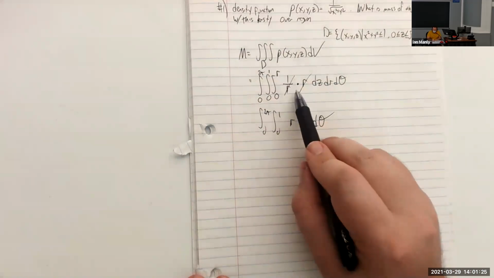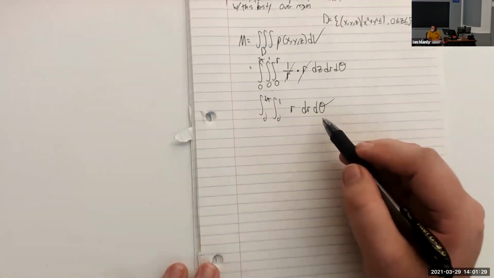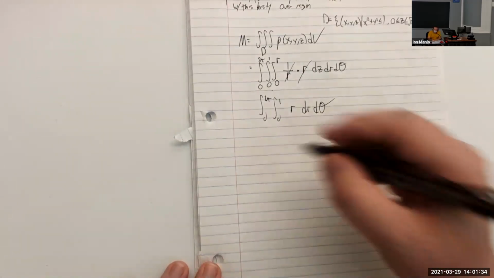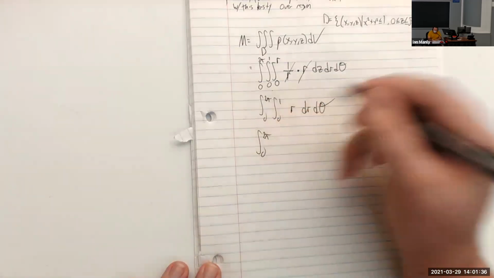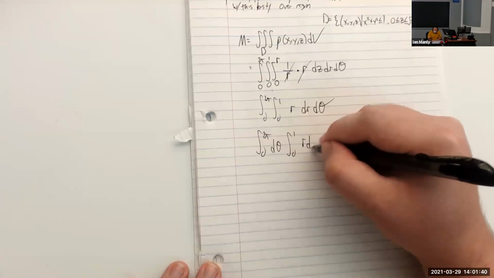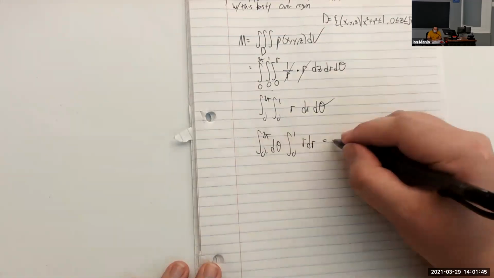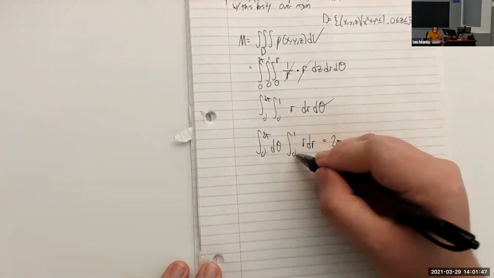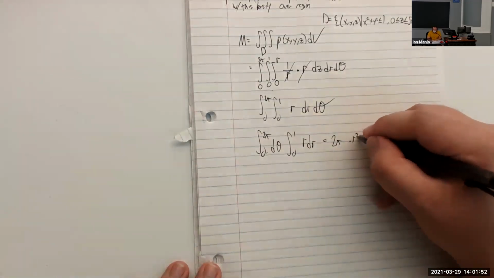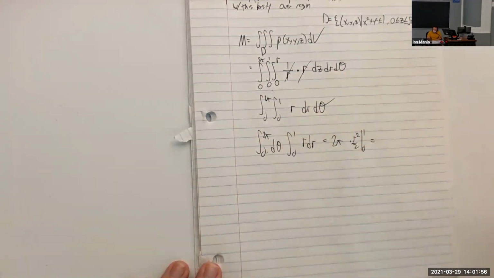So we plug in r for z, then we plug in 0 for z, and then we just get this. And then this is an integral that we can split up right here into the integral from 0 to 2 pi d theta, and then 0 to 1 r dr. So the integral from 0 to 2 pi of just d theta will be 2 pi. And the integral from 0 to 1 of r, I spoiled it, will be r squared over 2 from 0 to 1. So what do we end up here with?